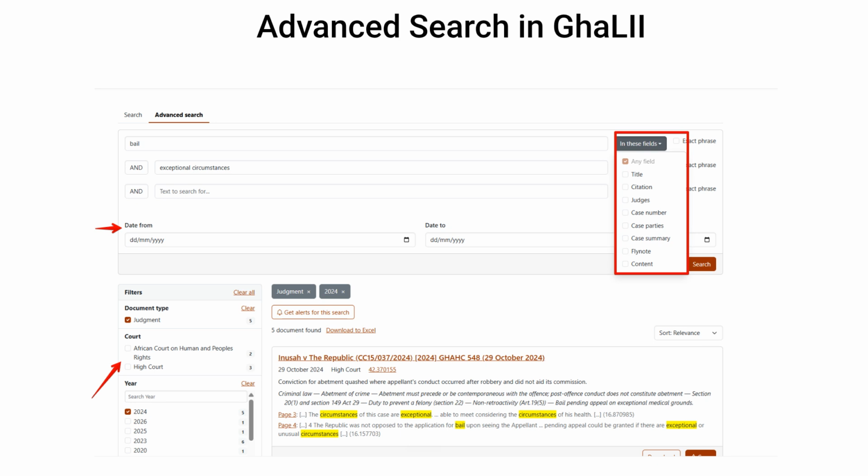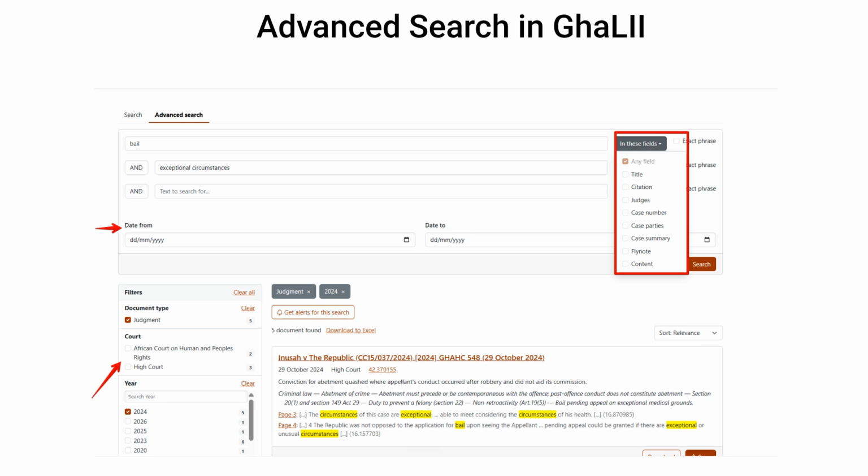Use advanced search for more precise research. It allows you to combine multiple search options in one targeted search, including keywords, Boolean operators, search fields, date ranges, and filters. Enter your search terms in the search boxes and use and/or/not to control how the terms are combined.